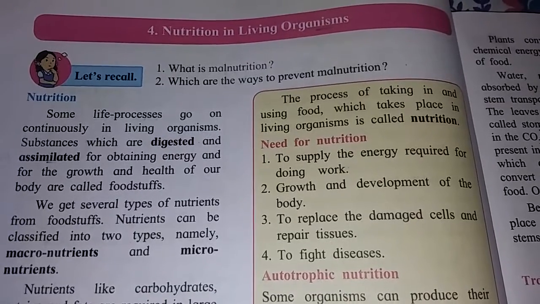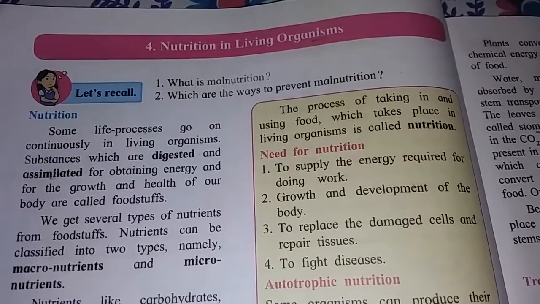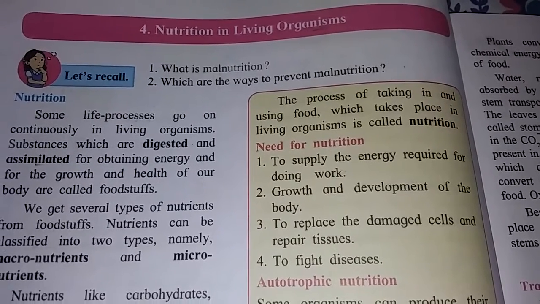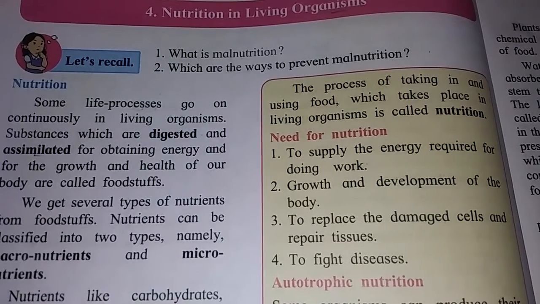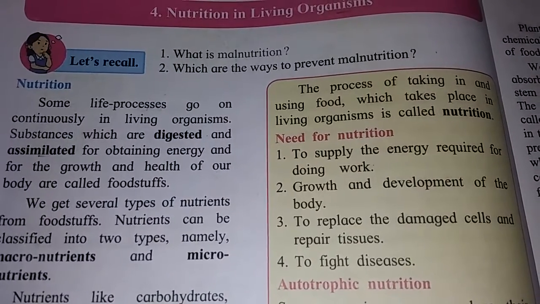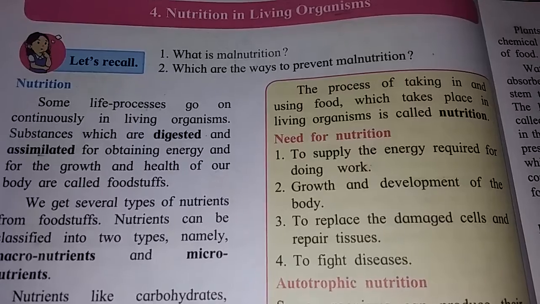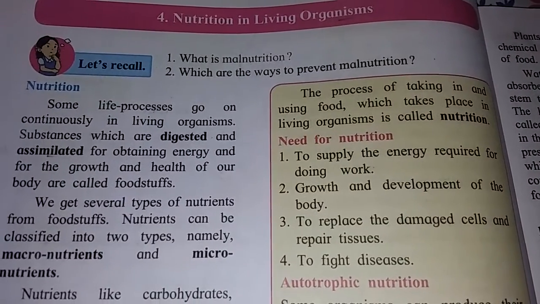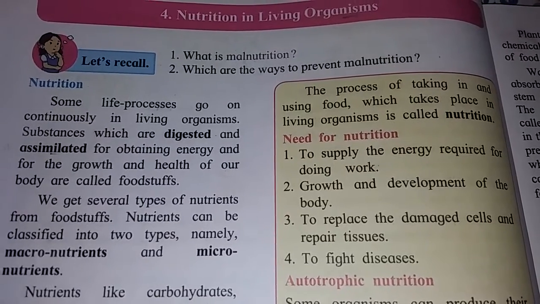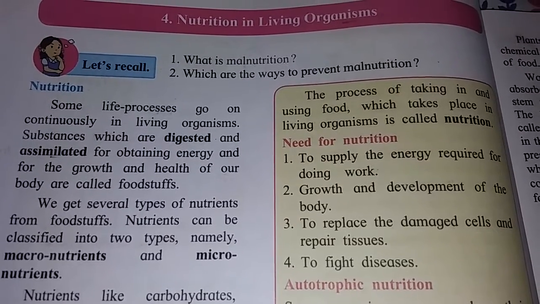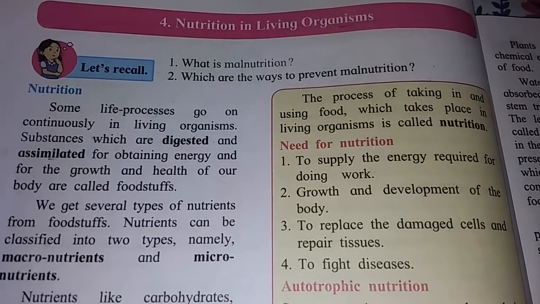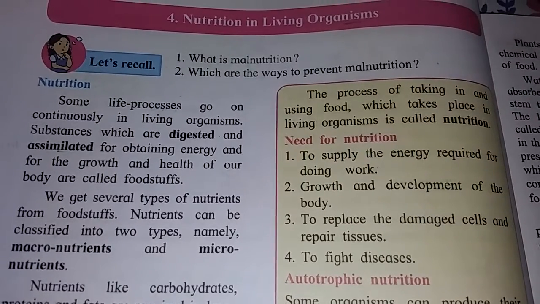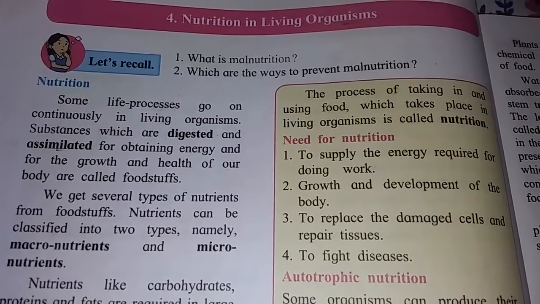Chapter number 4, Nutrition in Living Organisms. What is malnutrition? Malnutrition occurs when all the nutrients that the body needs are not obtained in a proper proportion from a diet. Means if the nutrients needed by the body are not obtained in a proper proportion, that is called malnutrition.